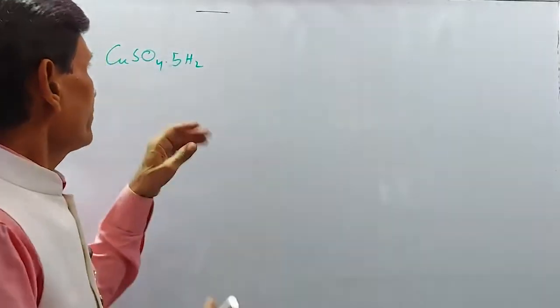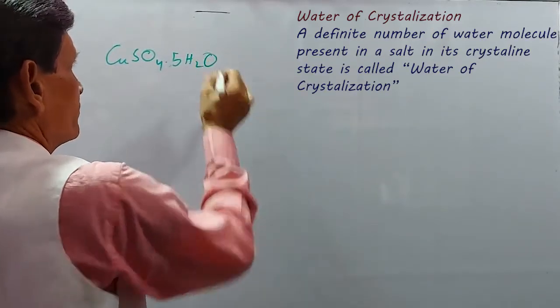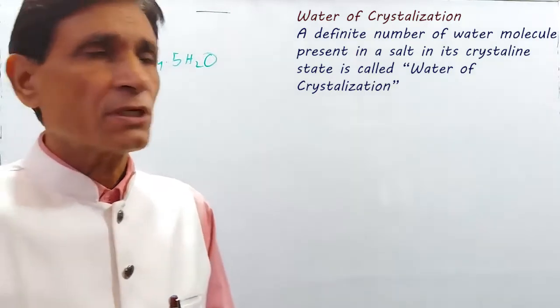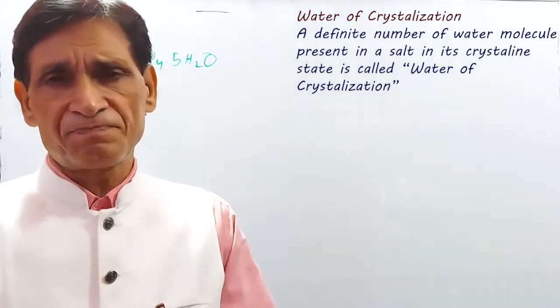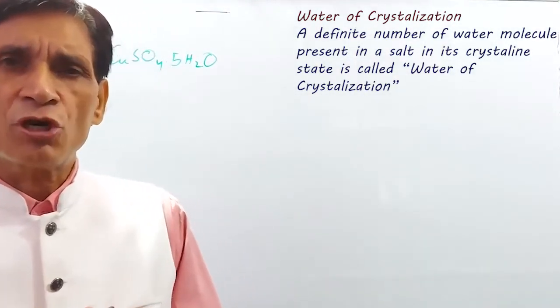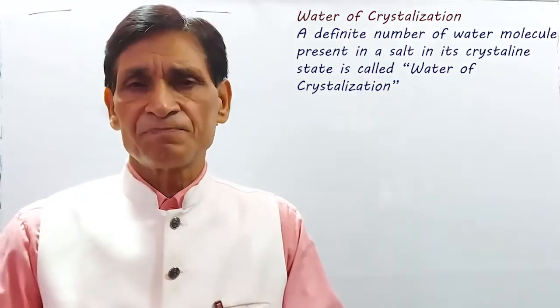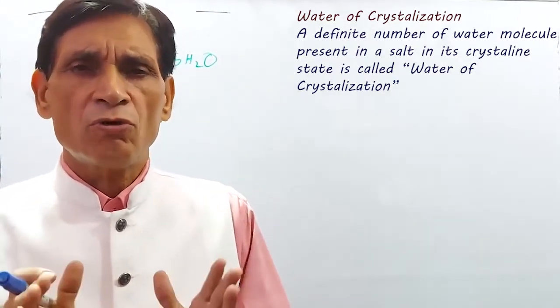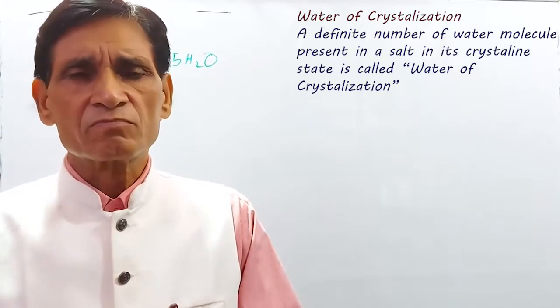A definite number of water molecules present in a salt in its crystalline state is called water of crystallization.